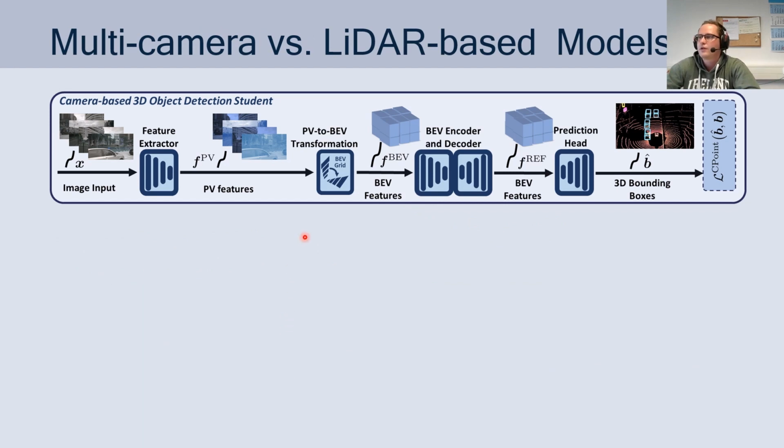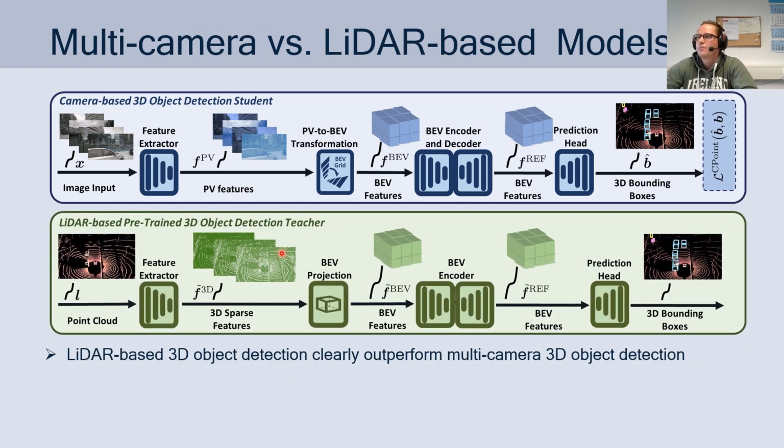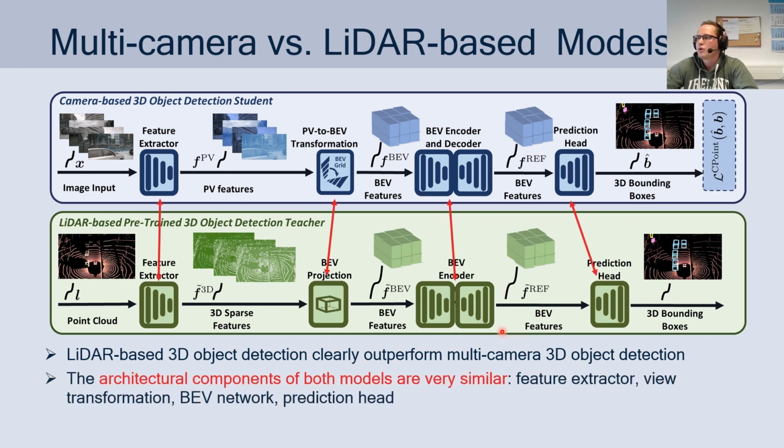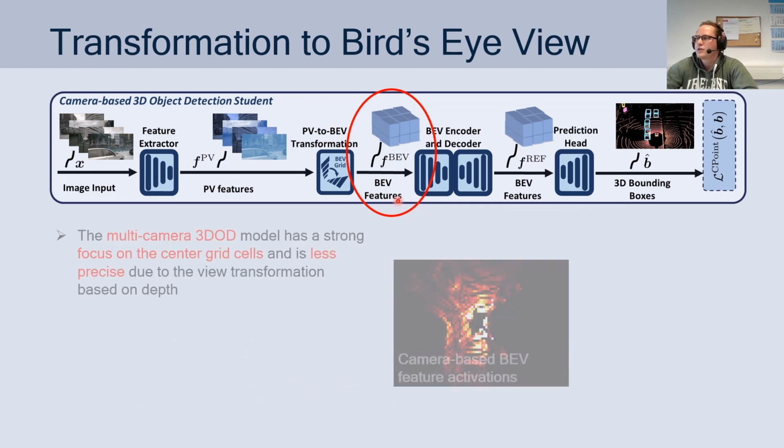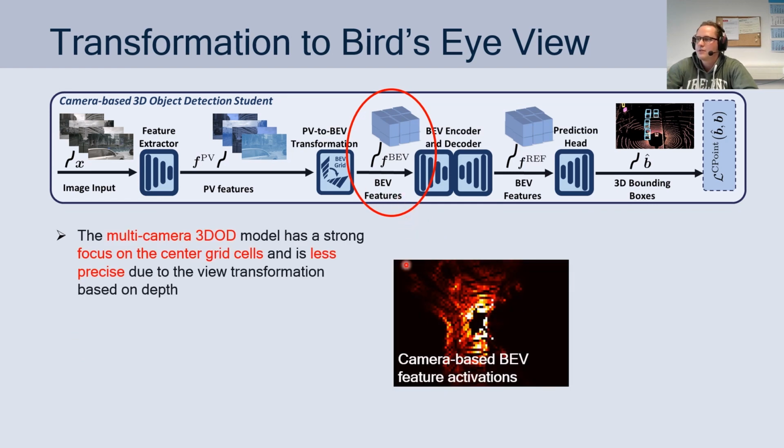So let's have a look at how we achieve that. If we compare camera-based 3D OD models and LiDAR-based 3D OD models, then we note that the feature extraction, the view transformation, BEV processing, and prediction is more or less the same. So there are a lot of similarities in both models. If we have a look at the extracted BEV features, however, we note quite some differences.